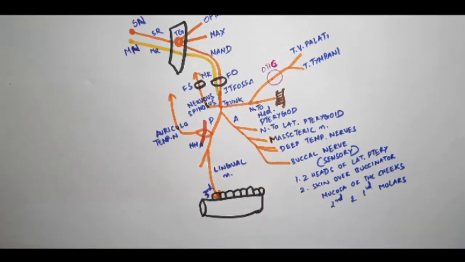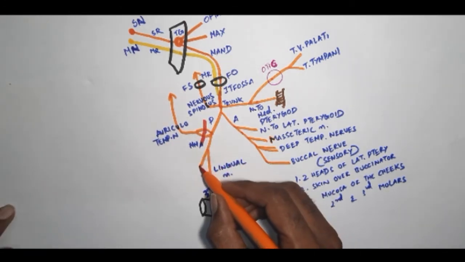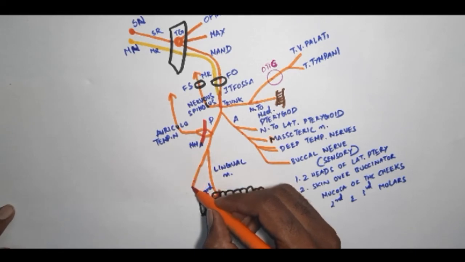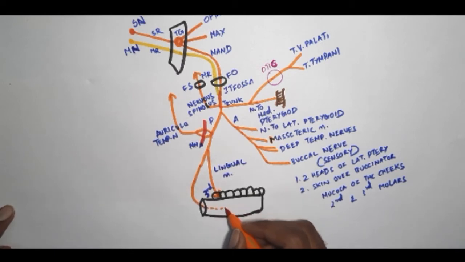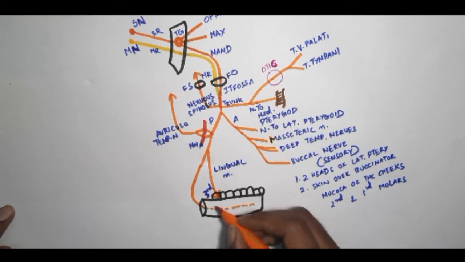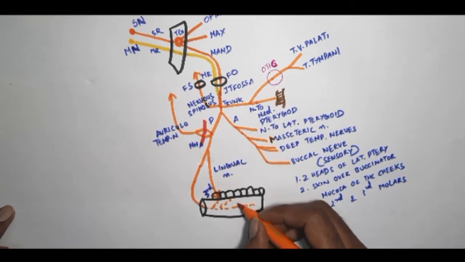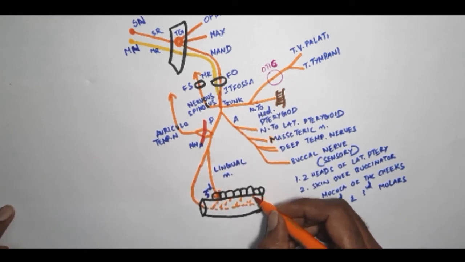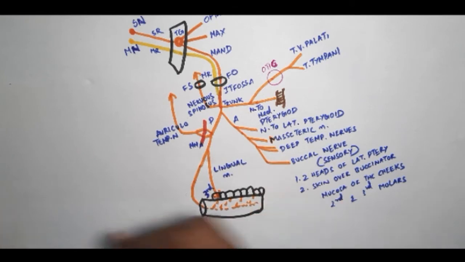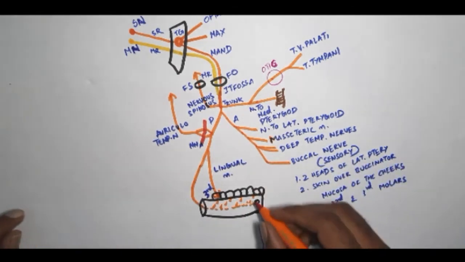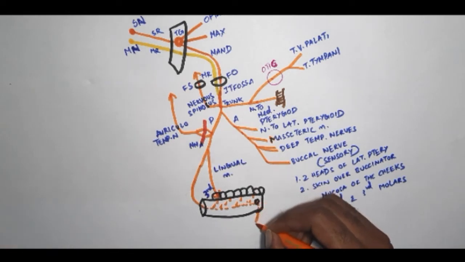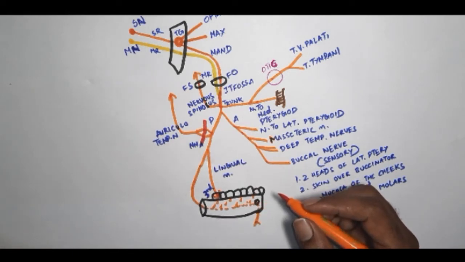The other nerve that is running backwards is the inferior alveolar, which gets down into the mandible through the mandibular foramen and runs inside the mandible. It supplies the teeth, the molars. It gives incisive branches supplying the incisors and the canines, and comes out through a foramen called the mental foramen and supplies the skin of the chin.